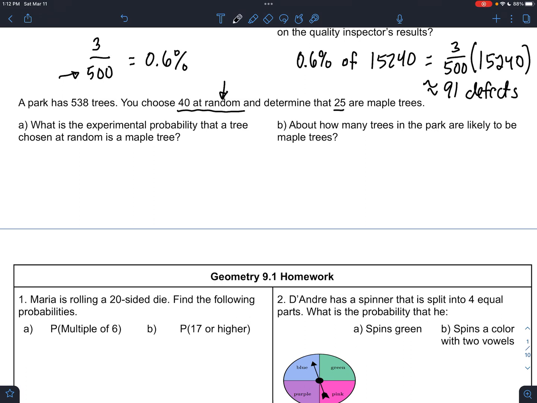Okay, so a park has a lot of trees. You select 40 at random. Hopefully it was like truly random. And you determine that 25 are maple trees. What's the experimental probability that a tree that you chose out of that 40 is a maple tree? Well, there were 25 of them. So this would be about 62%.